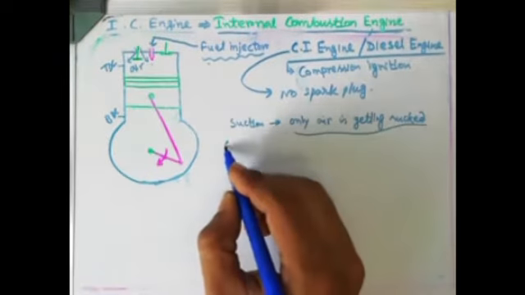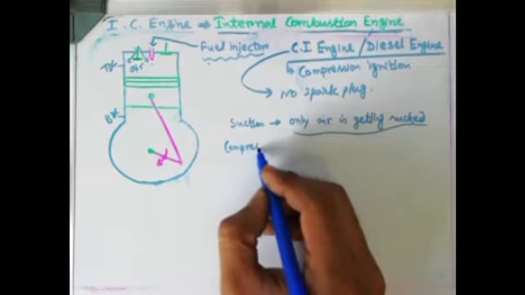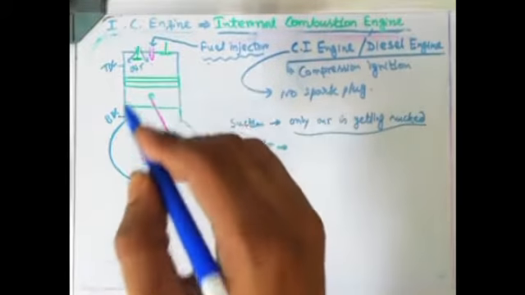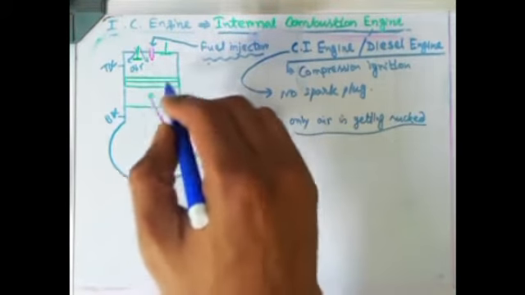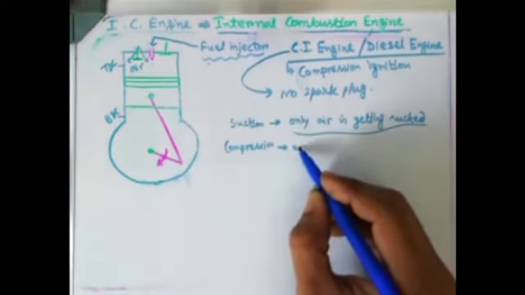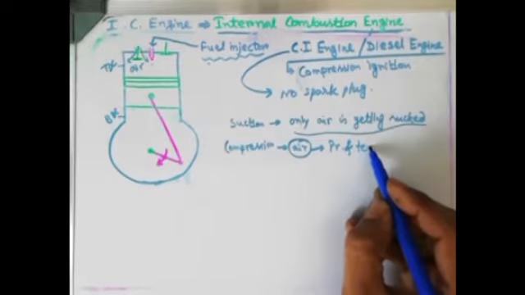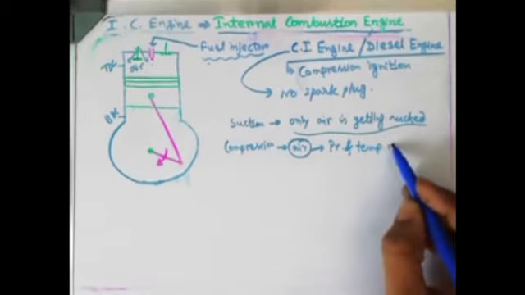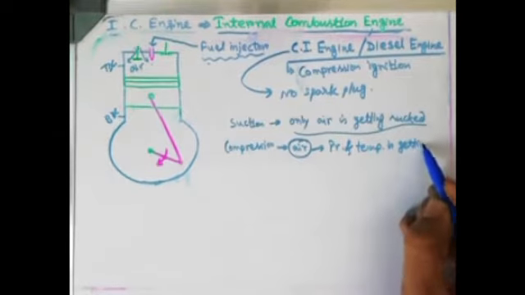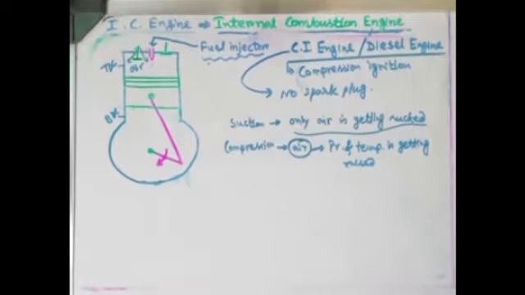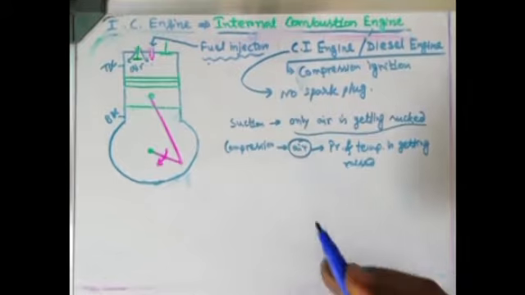Now after completion of the suction stroke, the compression stroke starts again. In the compression stroke, the piston will move from BDC to TDC. So the pressure and temperature of the working medium, that is the air that has been stored, are getting raised to a high extent. Why is it getting raised?